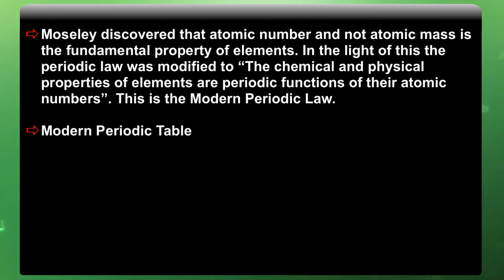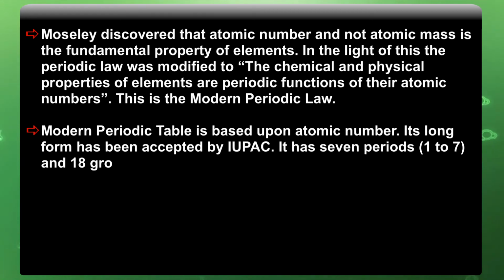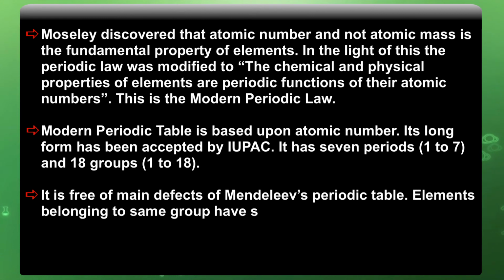The modern periodic table is based upon atomic number. Its long form has been accepted by IUPAC. It has 7 periods, numbered 1 to 7, and 18 groups, numbered from 1 to 18. It is free of the main defects of Mendeleev's periodic table.